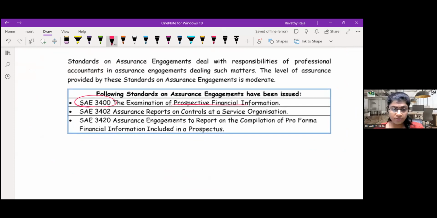3400 is prospective financial information. It can be forecast or projected. 3402 is service organization controls. Read it with SA 402. 3420 is pro forma financial information. It's like hypothetical: had the money been received, had the merger taken place earlier, how the financials would look. You think of this only when something is related to a prospectus.